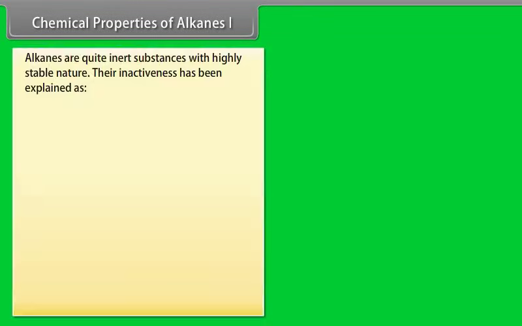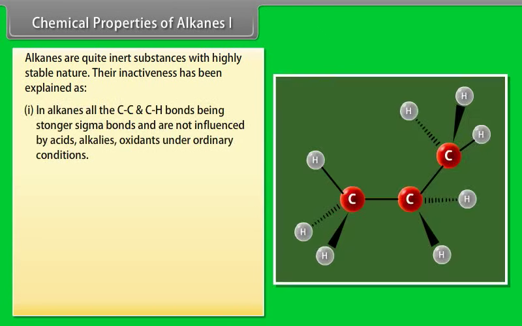Chemical properties of alkanes, part 1. Alkanes are quite inert substances with highly stable nature. Their inactiveness has been explained as: Number 1. In alkanes, all the carbon-carbon and carbon-hydrogen bonds are strong sigma bonds and not influenced by acids, alkalis, oxidants under ordinary conditions.